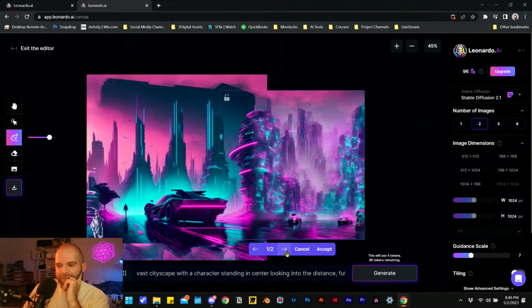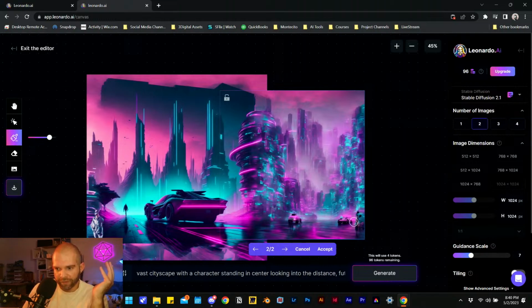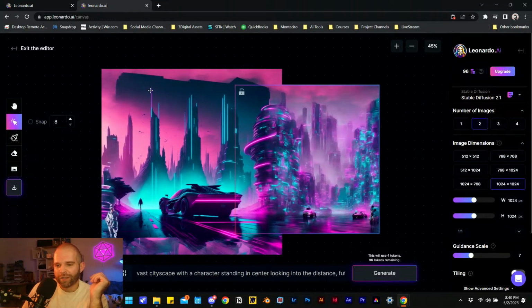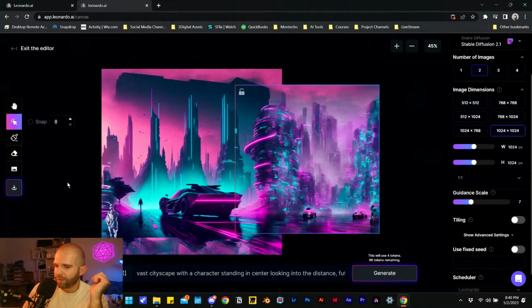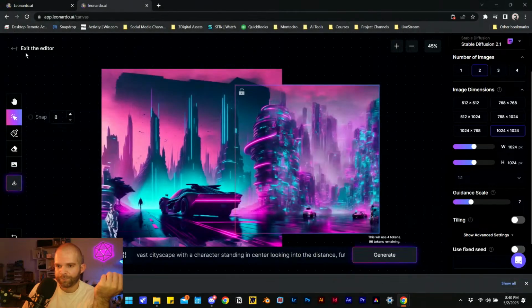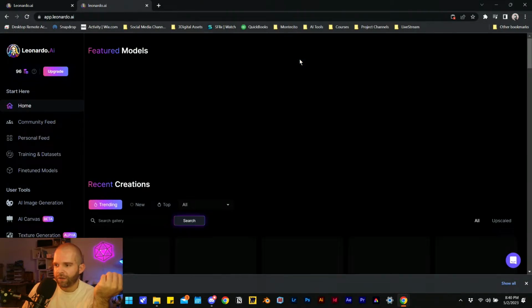Okay, that's interesting. So masking in with some of what's existing. It still looks like a Frankenstein of a building, but it's not bad. I will actually, I think I need to save this, right? Upload image. How do I save? I know I saw it earlier. Oh, right here. Download. Download the artwork. Cool. And we'll exit the editor.